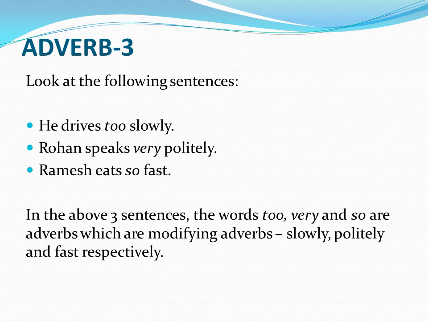But the words too, very, so, they are adding some more quality to the adverbs slowly, politely and fast. How does he drive? Too slowly. Slowly is already an adverb and we have added too. So too is also an adverb. How does Rohan speak? Very politely. Politely is already an adverb and we have added very. Ramesh eats so fast. How fast does Ramesh eat? So fast. Fast is already an adverb. We have added so.